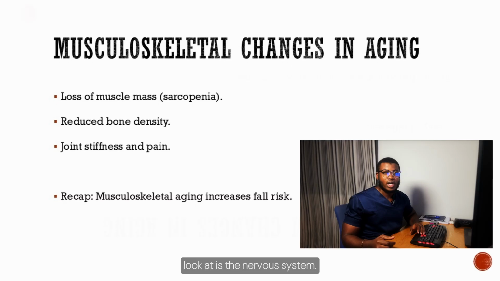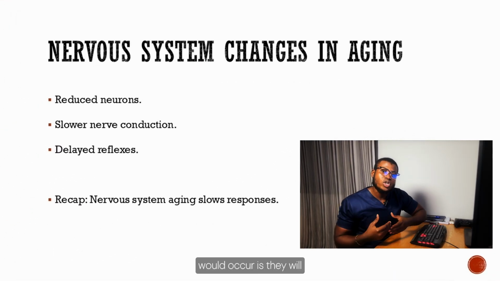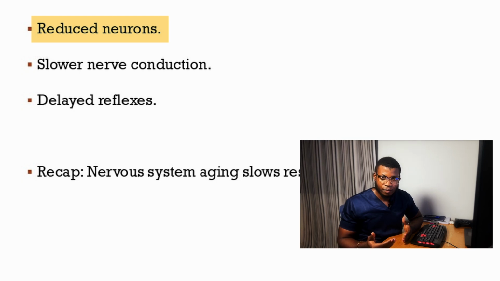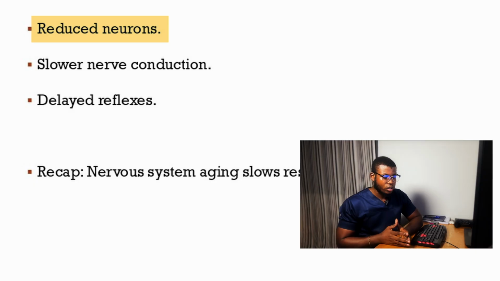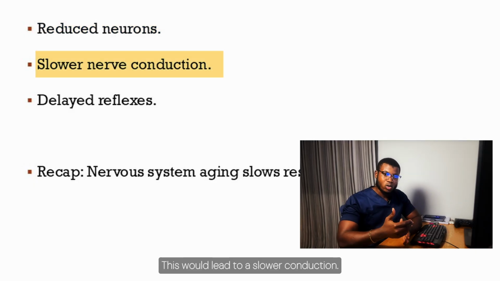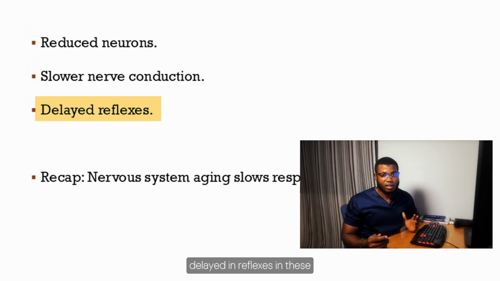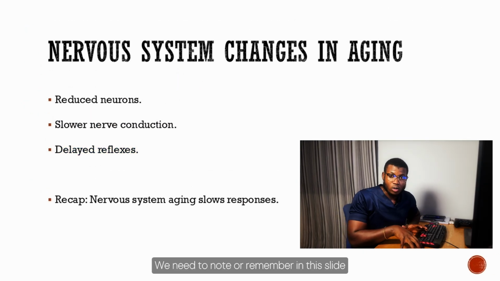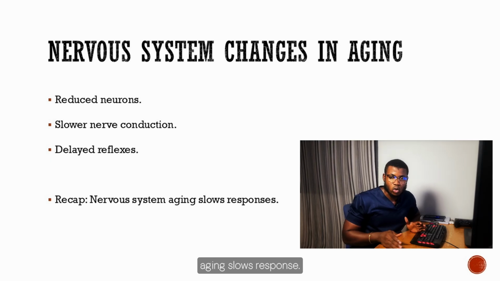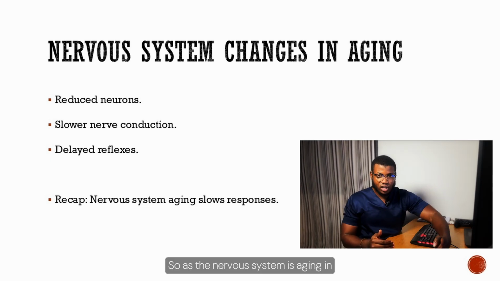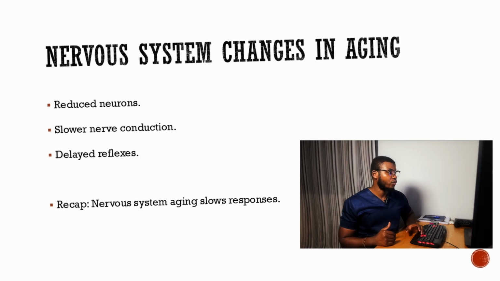Another system that we want to look at is the nervous system. In the nervous system, the change that would occur is that there will be a reduced number of neurons. These nerve cells that are responsible for sending signals would be reduced. This would lead to slower nerve conduction, and then there will be delayed reflexes in these older adults. We need to remember in this slide that nervous system aging slows response. So as the nervous system is aging in older adults, their response is also reduced.